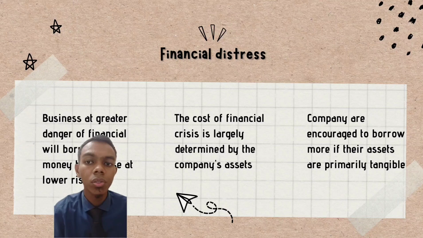Companies are encouraged to borrow more if their assets are primarily tangible. Costs of financial distress include costs related to bankruptcies or poor business decisions made previously to bankruptcies. Financial distress involves a number of costs such as bankruptcy costs, losses from distressed asset sales, a higher cost of capital and direct costs, and conflicts of interest.